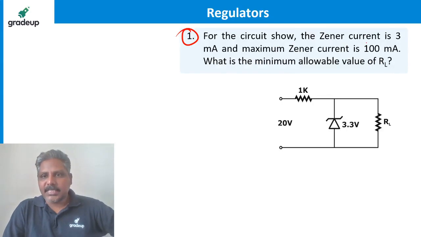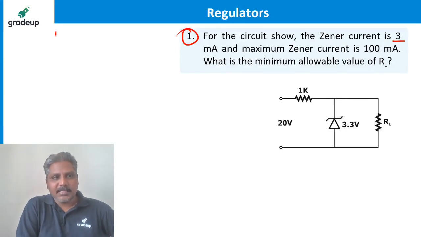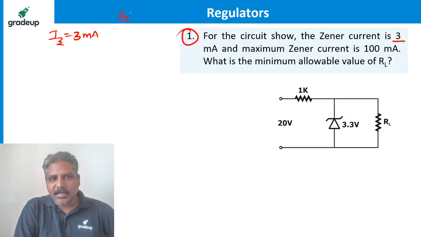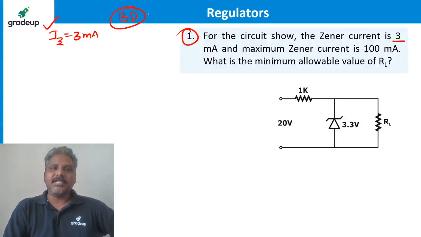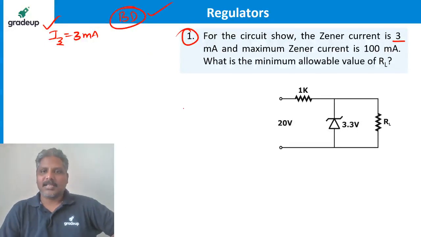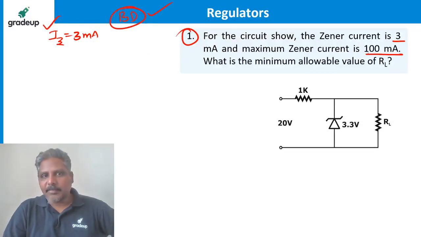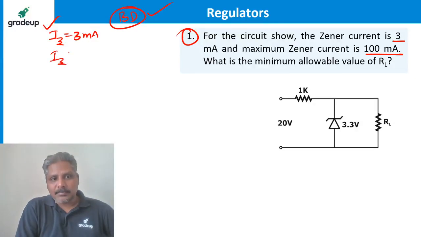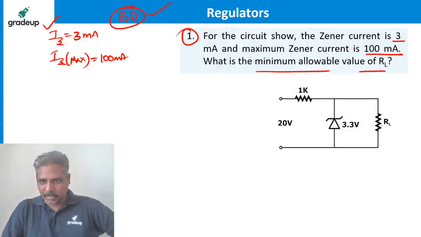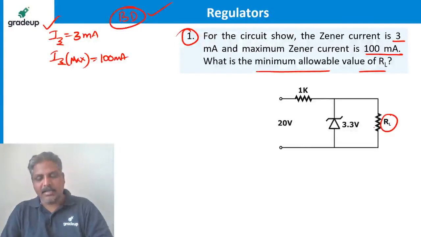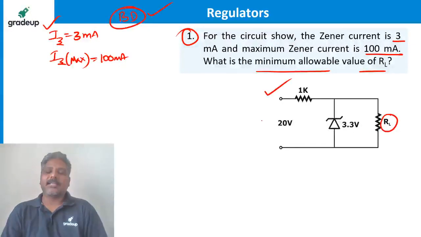For the circuit shown, Zener current IZ is given as 3 milliamperes. What this means, guys, is that it is already in breakdown, right? No need to verify now. Why? Zener current is flowing, so it is under breakdown. And the maximum Zener current, IZ max, is 100 milliampere. What is IZ max? It will always be given. What is the minimum allowable value of RL? What should be the lowest value of RL so that it is working as a regulator is the question.